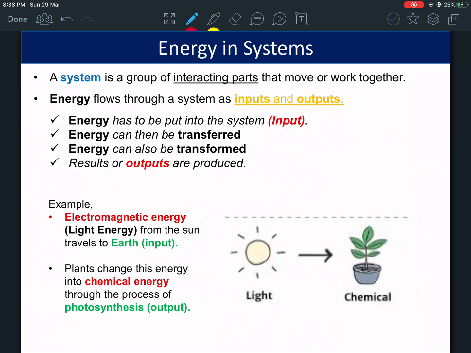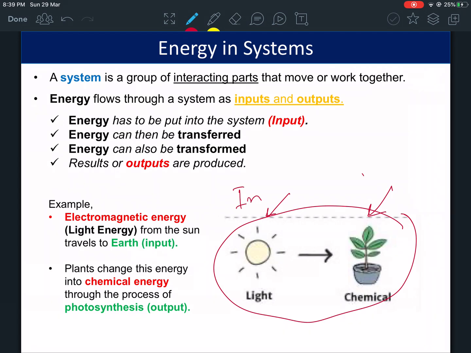The last thing we have to talk about is energy systems. Look at this. This is an energy system. You have light energy, and it's coming to chemical energy. In a system, there are inputs and outputs. Input means what goes in, and output means what goes out. So the input here is electromagnetic, which is the light energy.